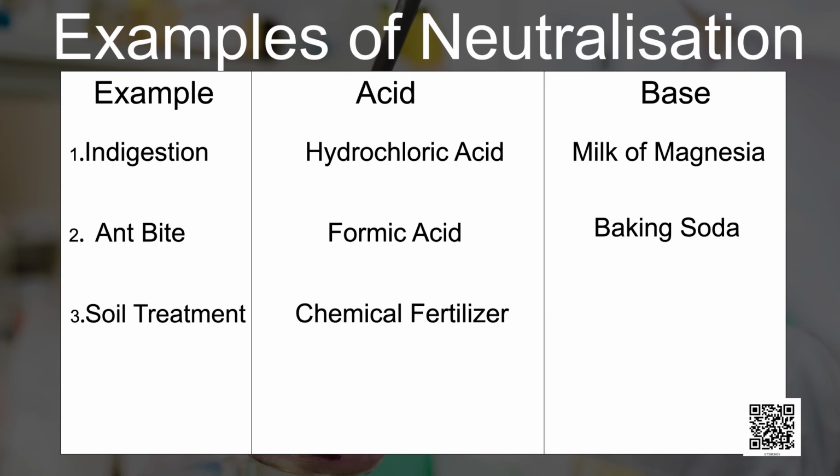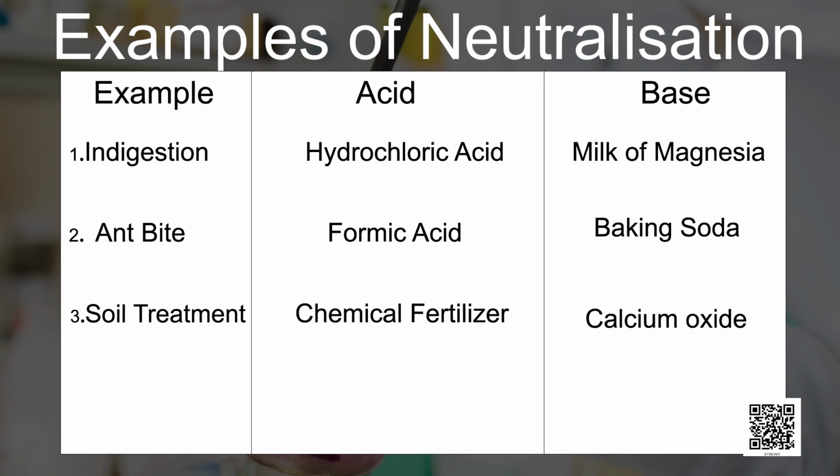When the soil is too acidic, it is treated with bases like quicklime, that is calcium oxide, or slaked lime, that is calcium hydroxide, which are basic in nature. They neutralize the soil.